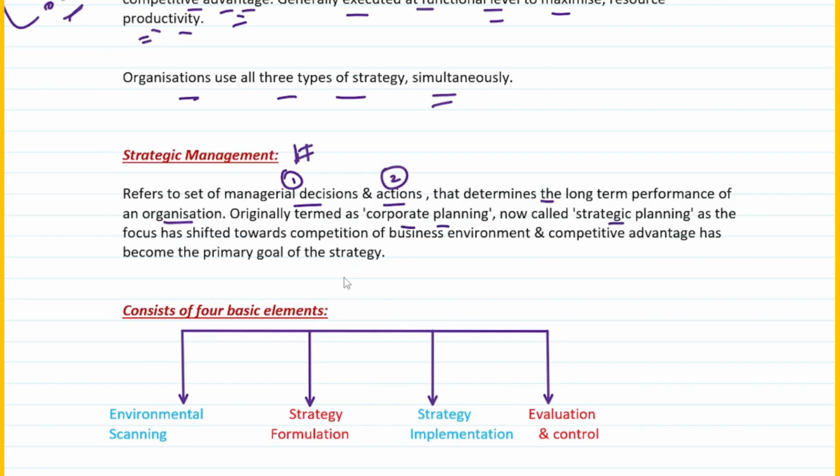Why? Because the focus has shifted towards the competition of the business environment, and competitive advantage has become the primary goal of the strategy, right? We already know that strategy talks about competitive advantage. Previously, strategic management was called just corporate planning, but now it has been rephrased as strategic planning, because the focus has shifted towards the competition of the business environment.